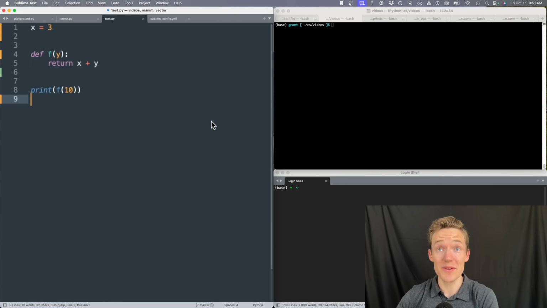Future me here. Worth being clear about one thing, which is that the better way to do this, if you have some function referencing some variable that it needs to use, is to just make that very explicit. So in this case, I could say x is an argument of the function, give it a default value, which is the x defined in the same scope as where the function is defined, and then everything will work dandy and as you want.